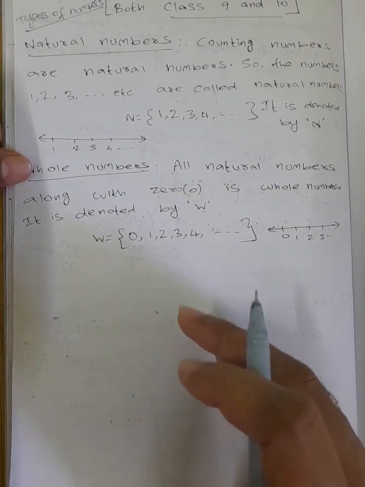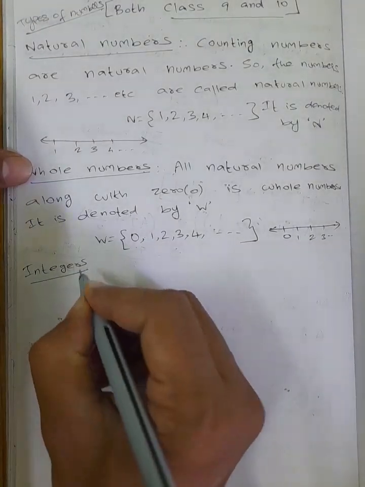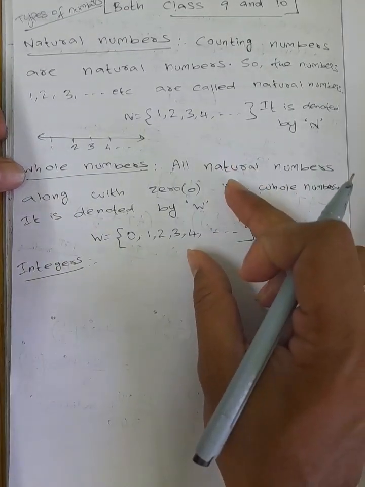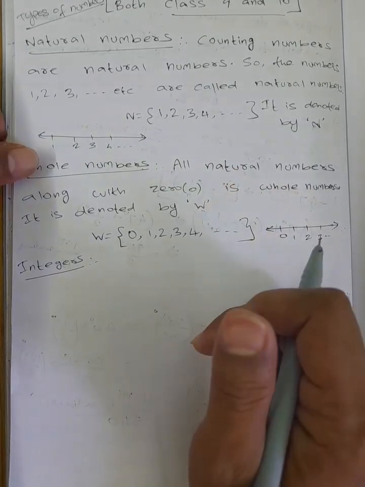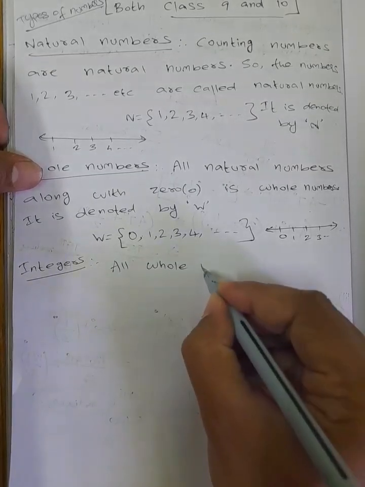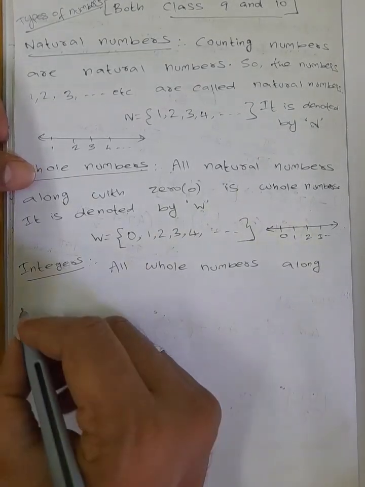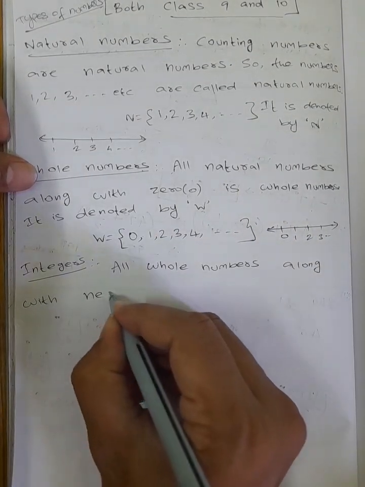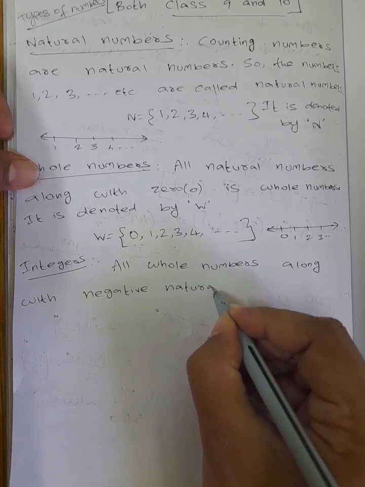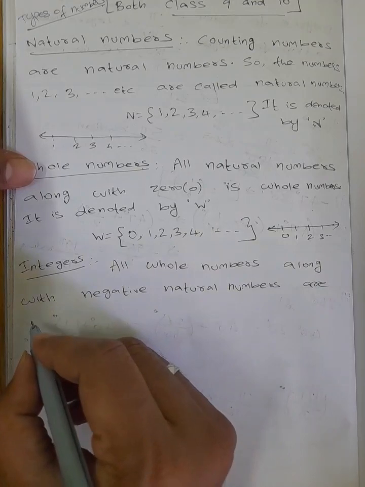Next basic thing you have to know is integers. All the whole numbers, which we have already taken, together with the negative numbers, we call integers. So all whole numbers along with negative numbers. The negative numbers here are particularly the negative natural numbers, because for integers only the negative natural numbers are added. So whole numbers along with negative natural numbers are integers.